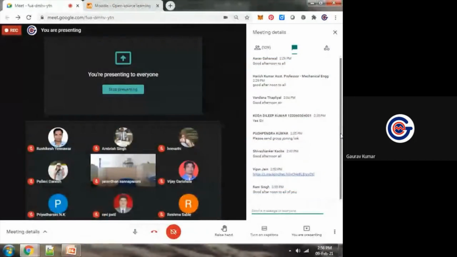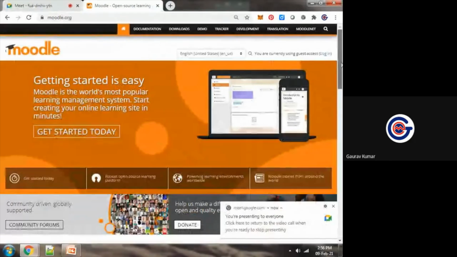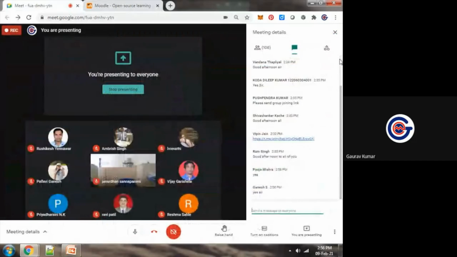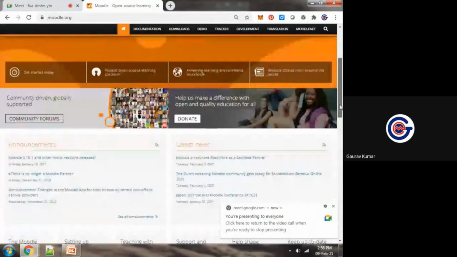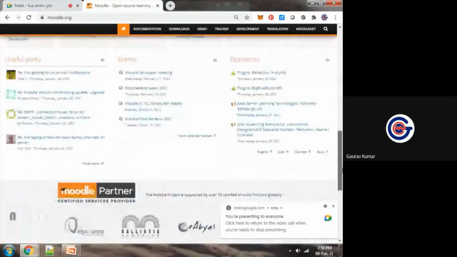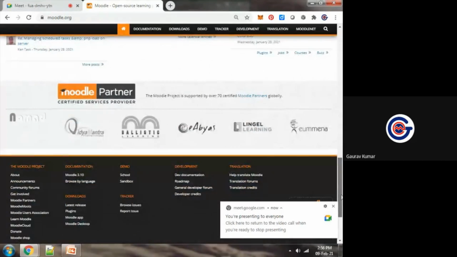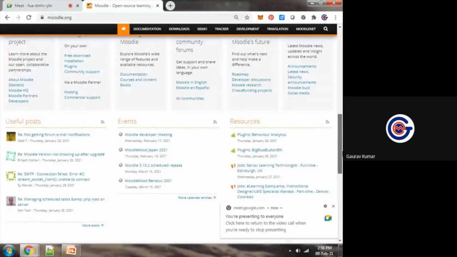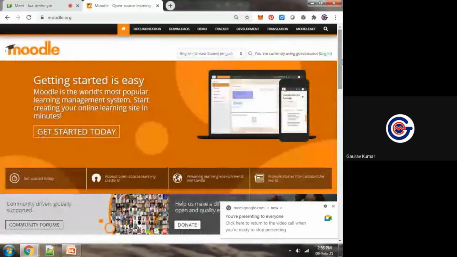In chat, kindly confirm. Moodle.org. This is the official portal of Moodle, and you can see which universities, which organizations are using it, and its mobile app is also available.